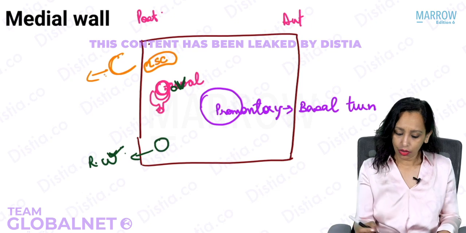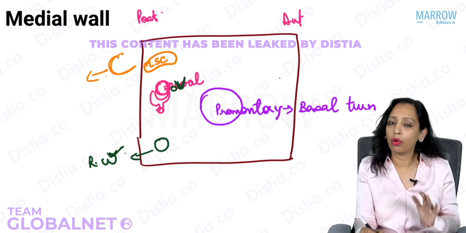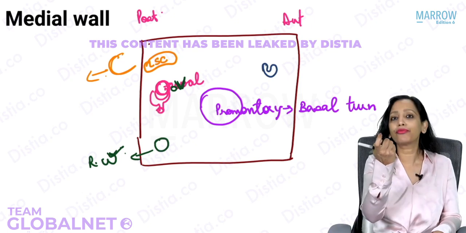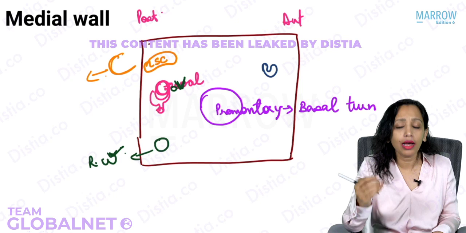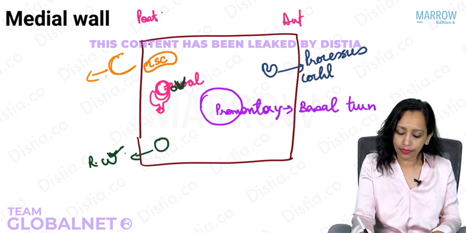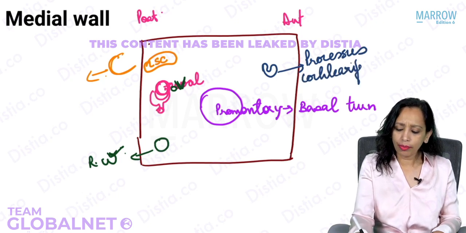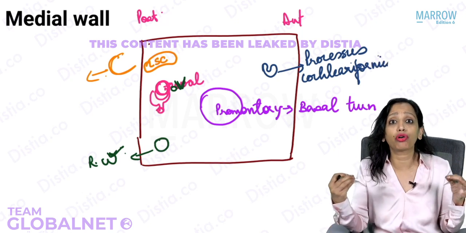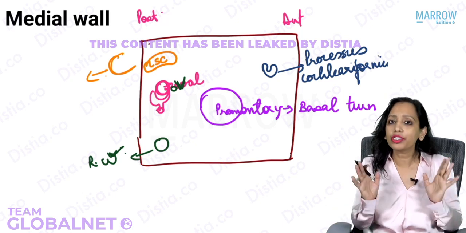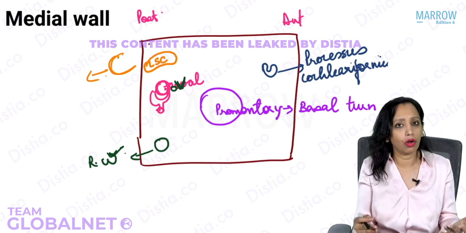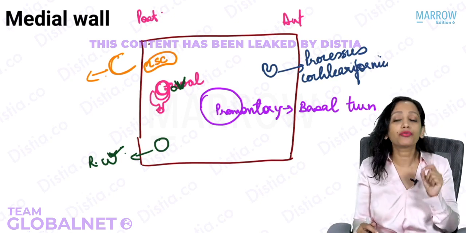Is that very clear? Okay, now in the anterior part of the medial wall superiorly, we have a projection of bone coming from the medial wall, from the cochlea. This is what is known as processus cochleariformis. So if somebody asks you, processus cochleariformis is on which wall? Anything that has some relation to the cochlea, some relation to the inner ear, has to be on the medial wall of the middle ear. So yes, this will be on the medial wall. Now this processus cochleariformis is important to us for two reasons.